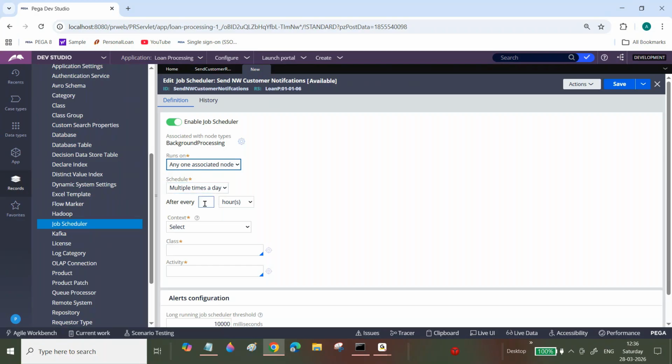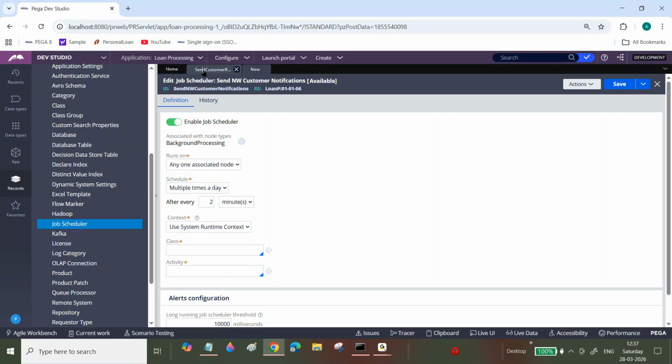So in case I select 2 hours, every 2 hours it will send an email. Every 2 minutes it will send an email, every 2 seconds it will send an email. Now I'm going to change this to every 2 minutes, so every 2 minutes it will send an email. Now for example, I'm going to select use system runtime context.